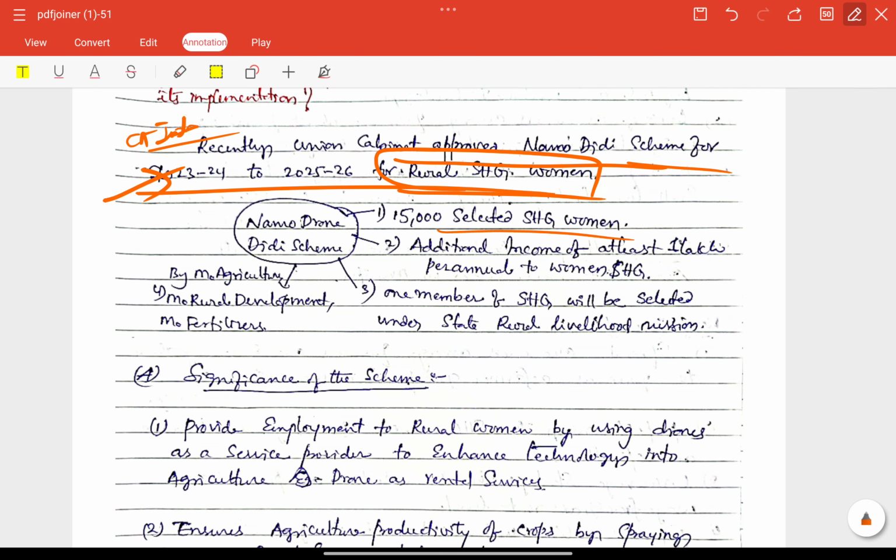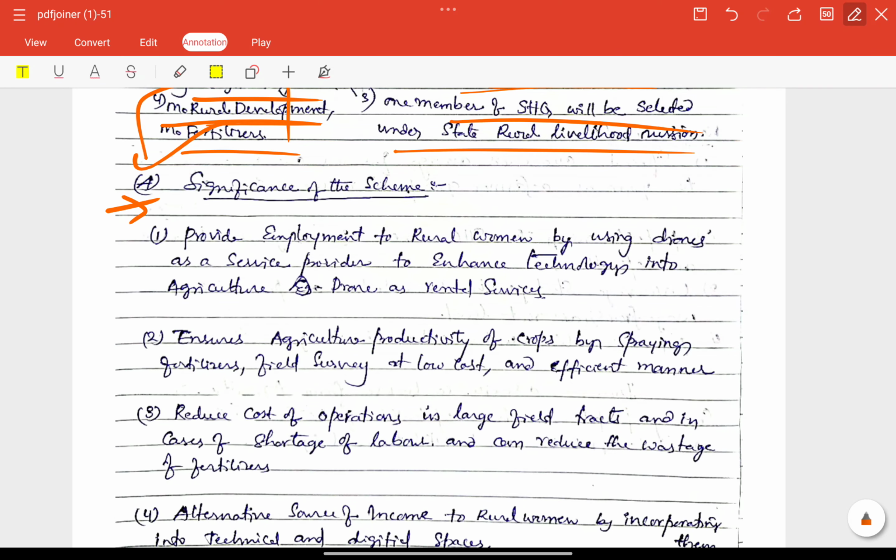15,000 selected SHG women, additional income of at least 1 lakh per annum. One member of SHG will be selected under the State Rural Livelihood Mission also, by agriculture also, very important. So rural development related fertilizers also included here. Very good. So next, the significance part also included here.